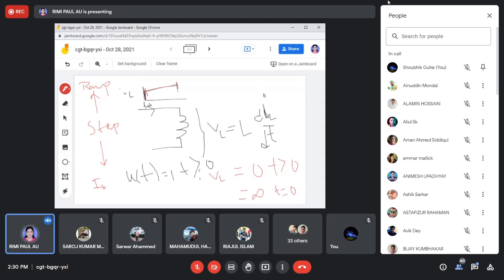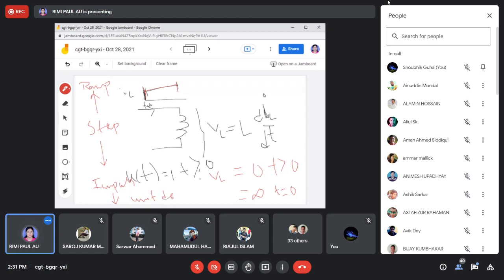So we can generate ramp and impulse from the step function. If I again take the derivative of this impulse function, then we can get the unit doublet function.